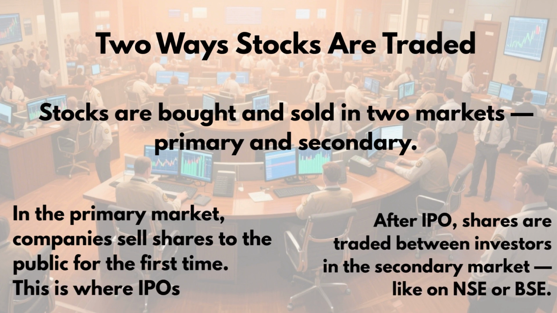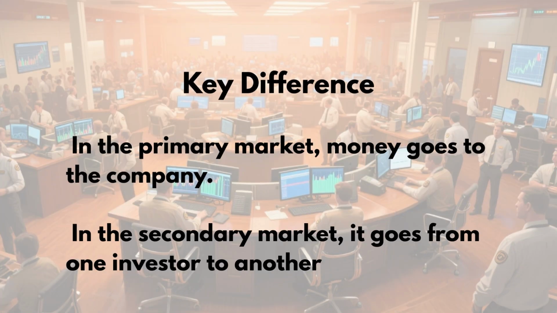This is where IPOs happen. After the IPO, shares are traded between investors in the secondary market like NSE or BSE. Key difference: in the primary market, money goes to the company. In the secondary market, it goes from one investor to another.